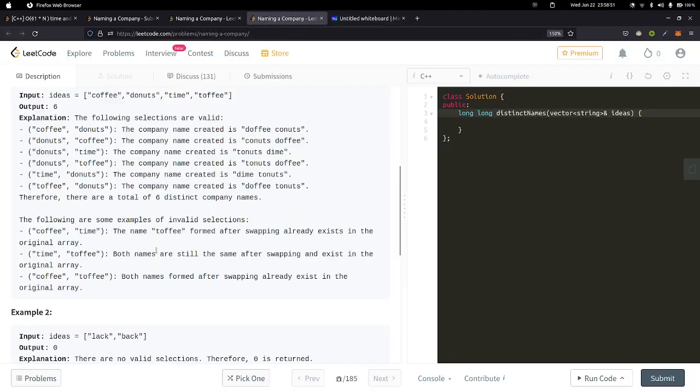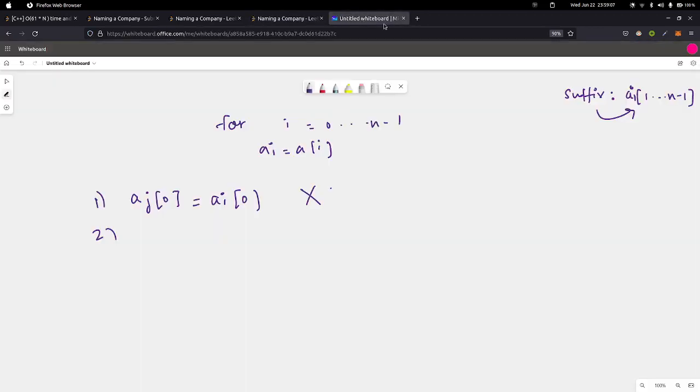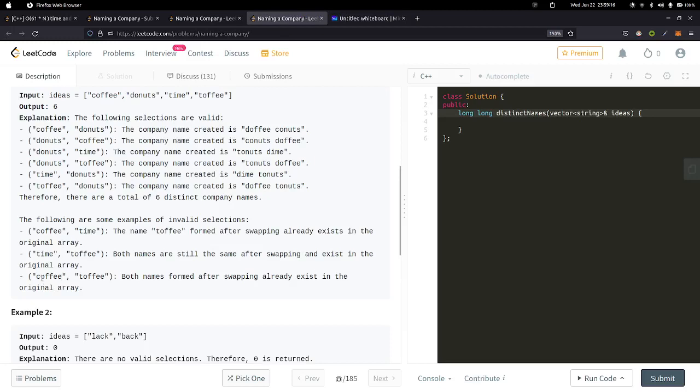And it's an invalid case, right? So why is it an invalid case? Because if we just swap the starting letters, we'll just end up getting the same two strings, which are already there in the array. So it's invalid. So we can conclude that if we have two strings with the same suffix, and note that suffix means the largest suffix, which is basically starting at index 1 and ending at the last index, we cannot pair them together.